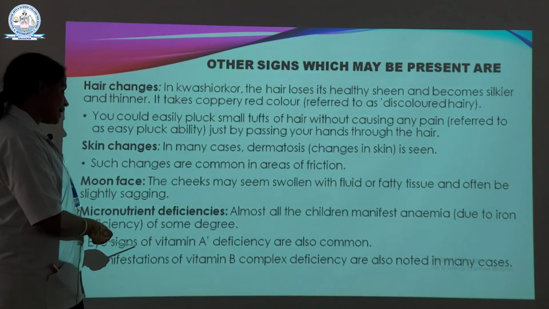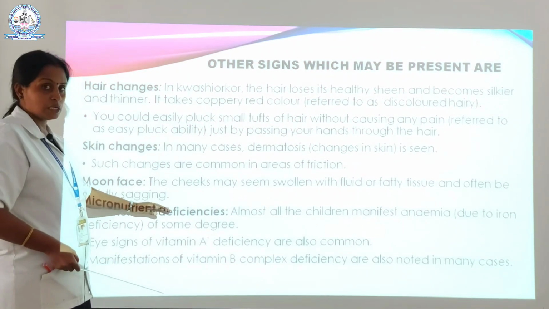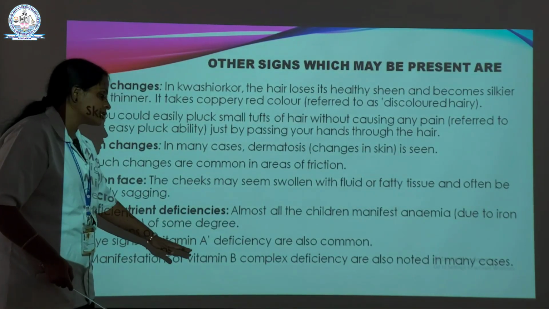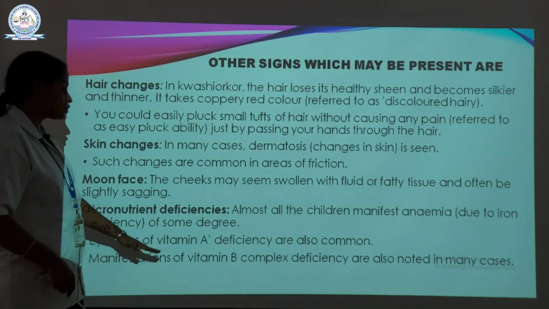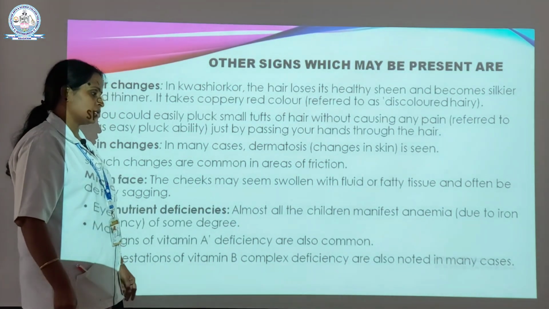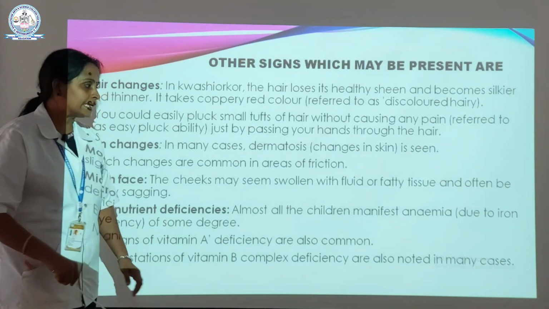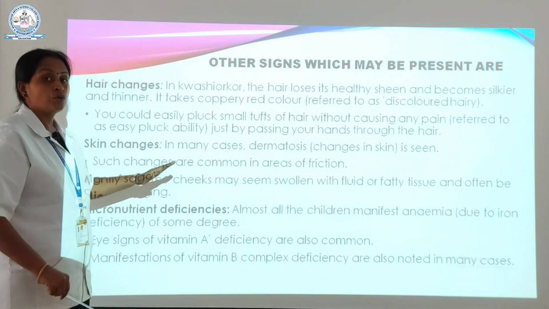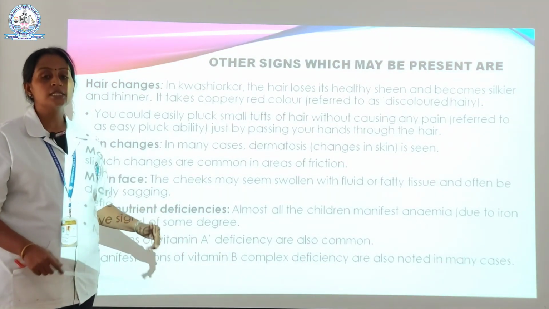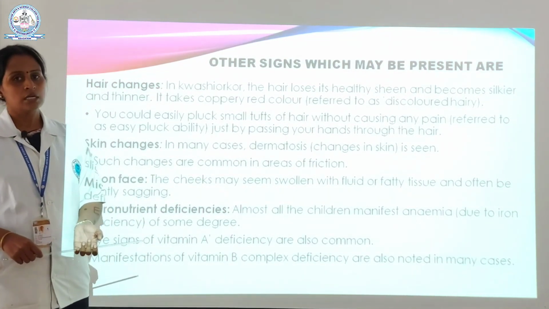And the next one, the eye signs. Due to the micronutrient deficiencies, the eye signs of vitamin A deficiency are also common. And the next one is the manifestations of vitamin B complex deficiencies, which are also noted in many cases. At this point I have to conclude: due to the micronutrient deficiencies, all the metabolic processes are disturbed.